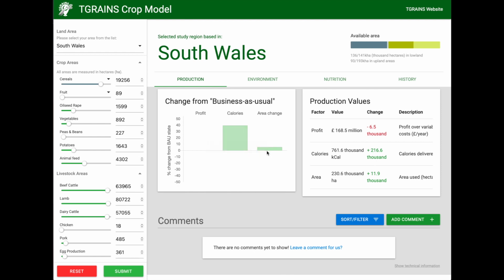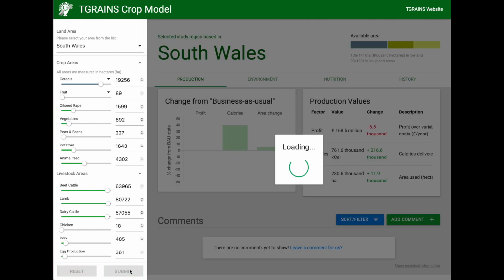To the right of this panel, we can see that over the region there's £6,500 less profit being made per year. Sometimes the results of modelling can be surprising, and you should discuss in your groups where the results of modelling don't line up with your expectations. You can also submit another query to the model to see if another run gives different results.